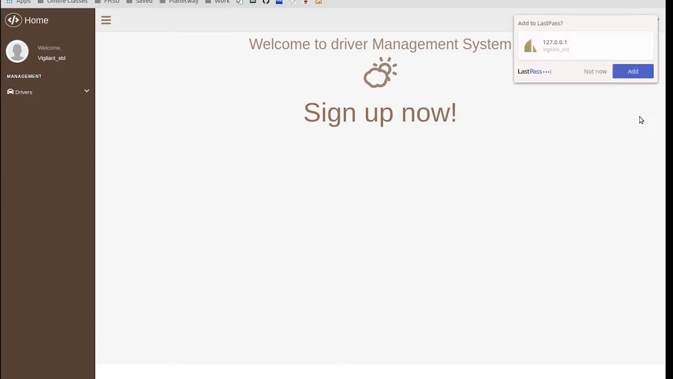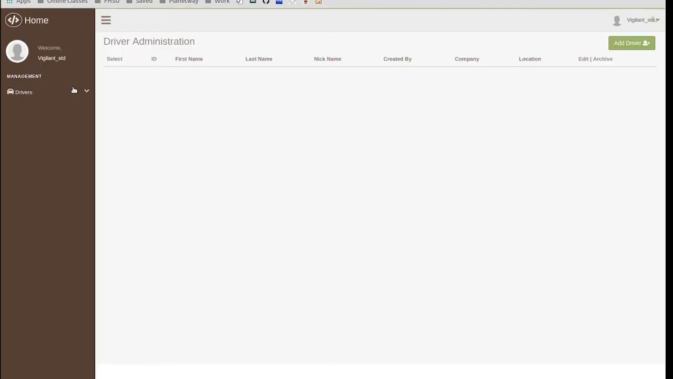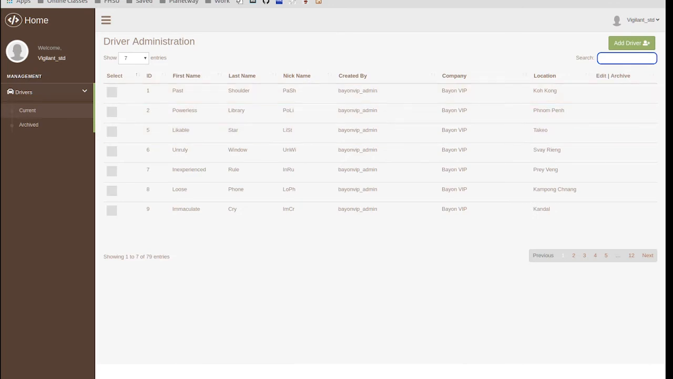Okay, so this is the standard user. Standard users have no access to other users, just drivers. So this type of user cannot do a lot of operations. He or she can search for drivers, but cannot edit or archive any drivers. Okay, so these are all the different users that our platform has so far.